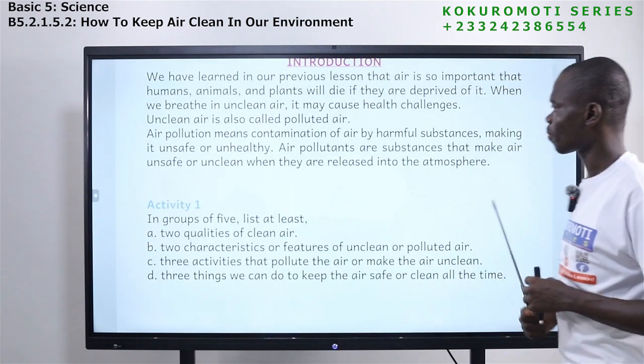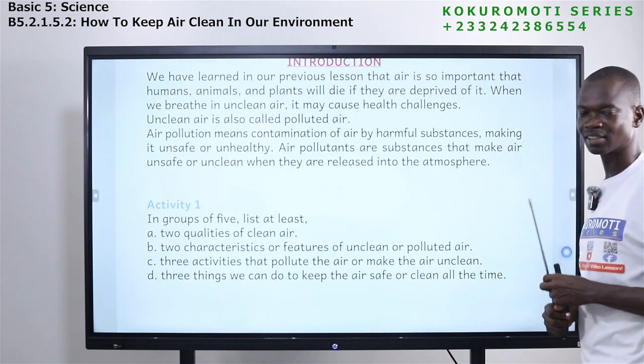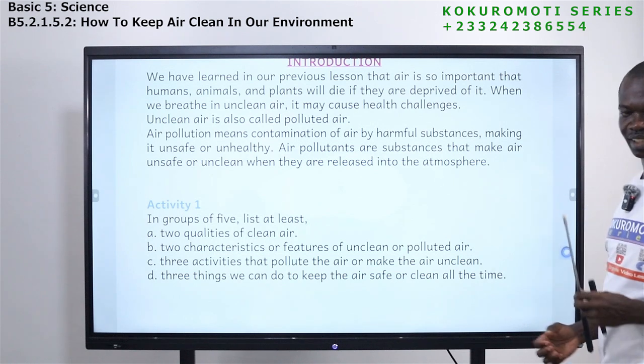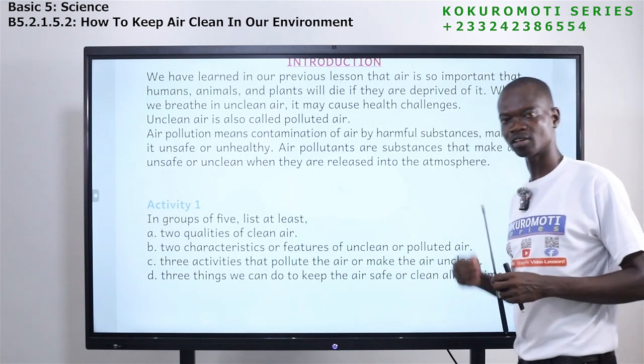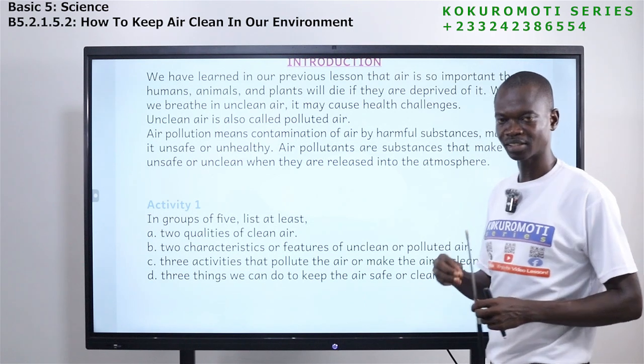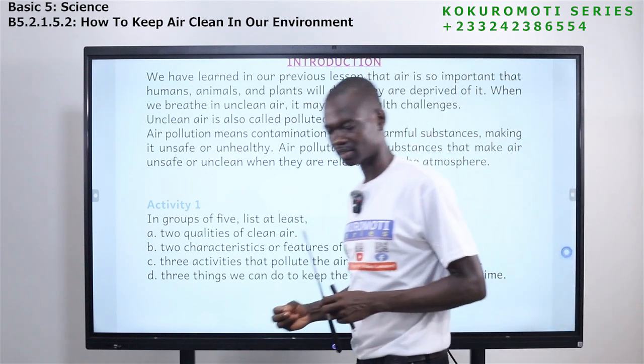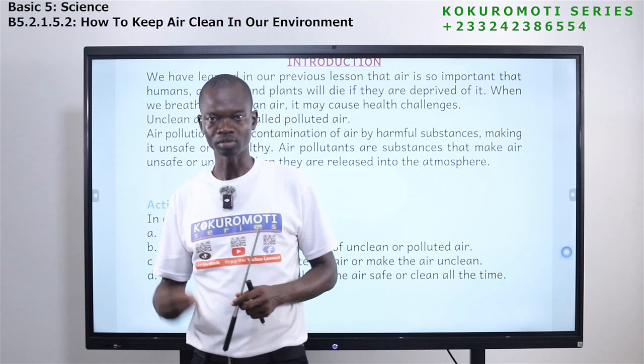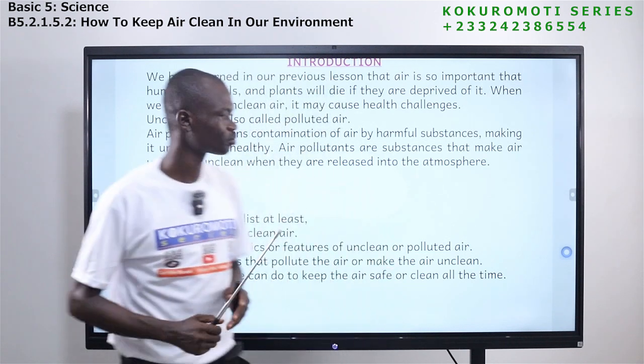So when you talk of air, we have seen what air is. I explained to you in our previous lesson that air is a mixture of different gases. Now, the air that we breathe in can't be polluted. Can't be what? Polluted. So what is air pollution?